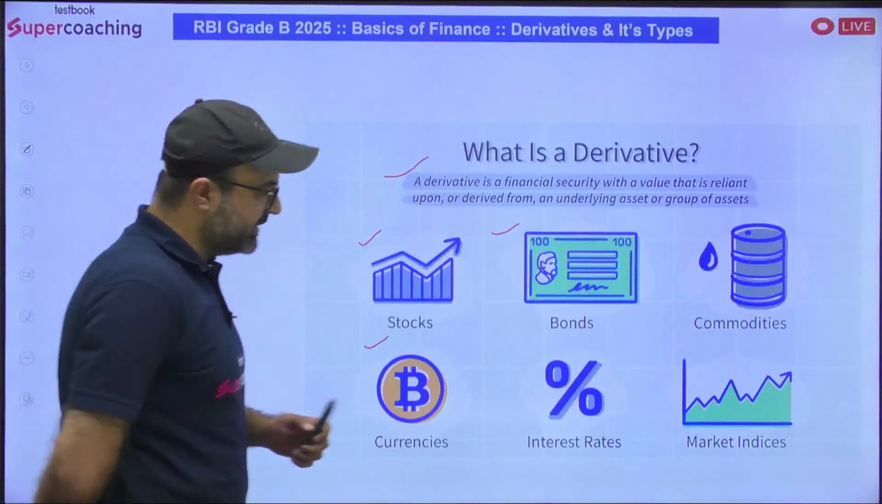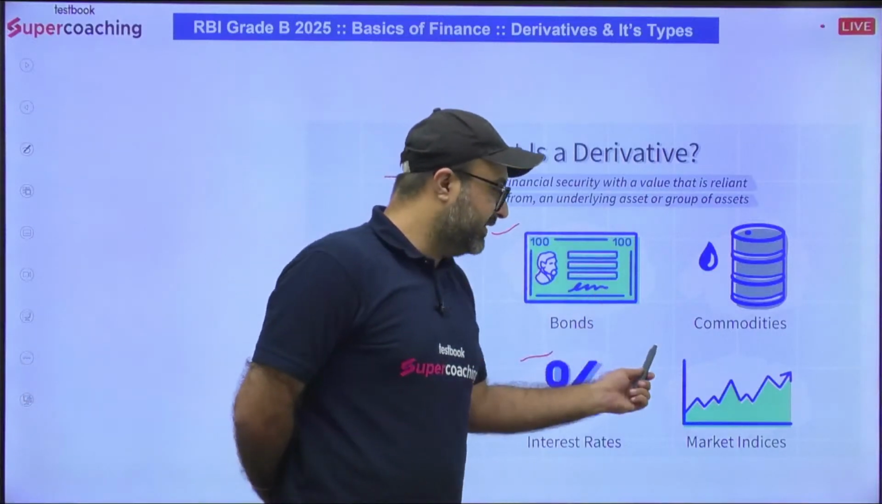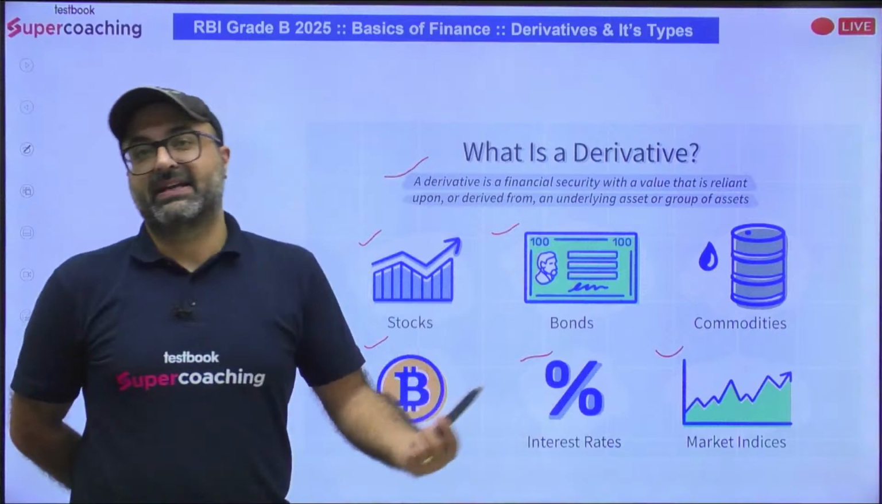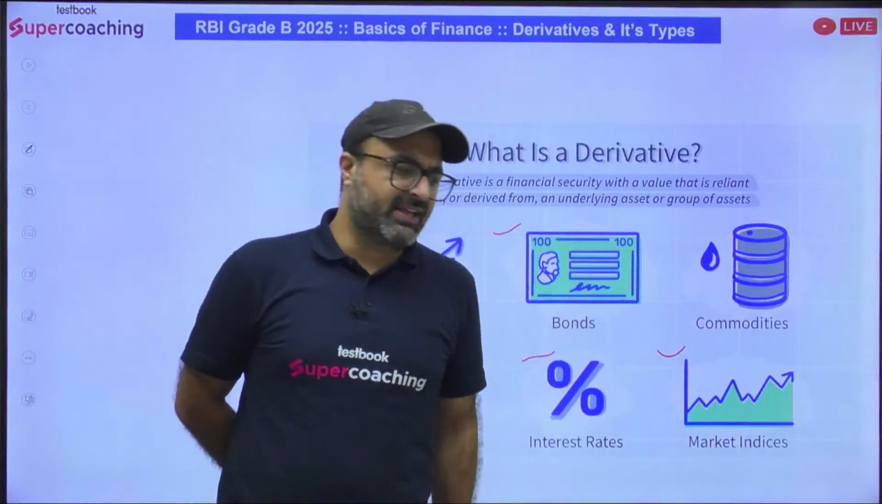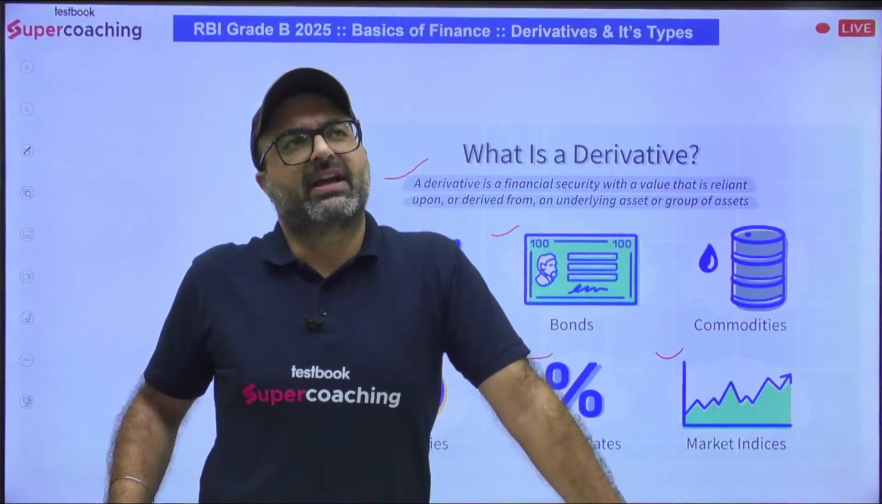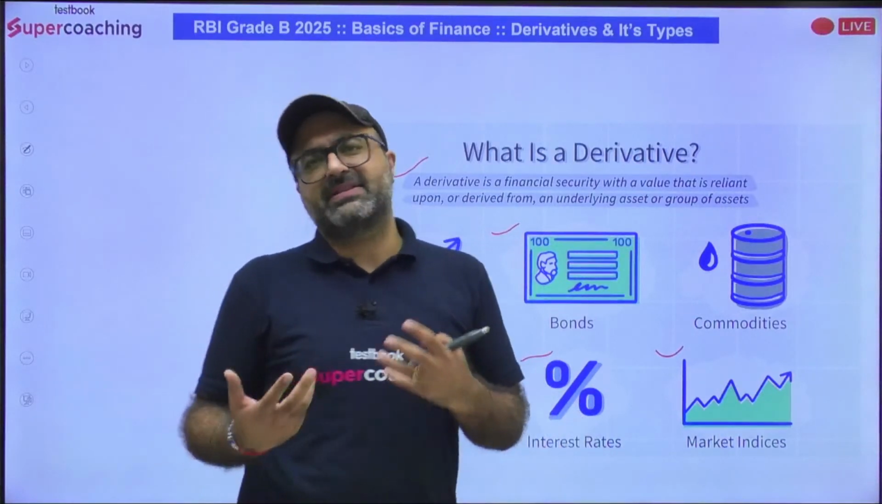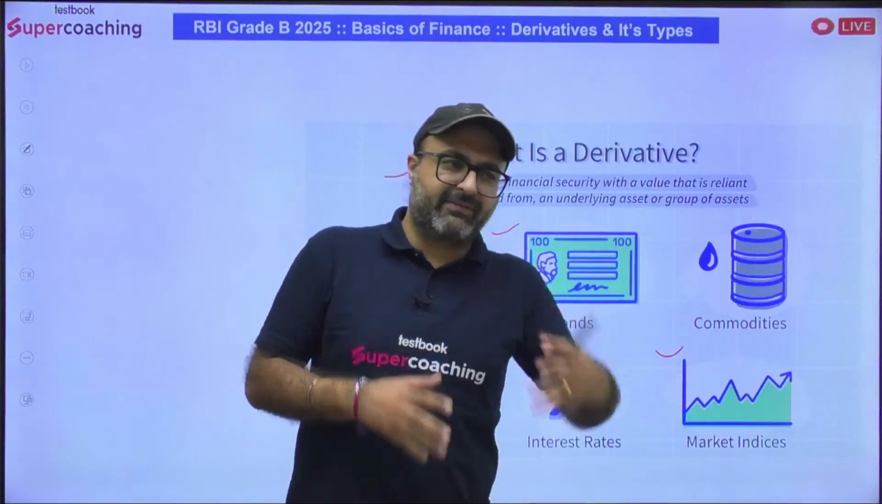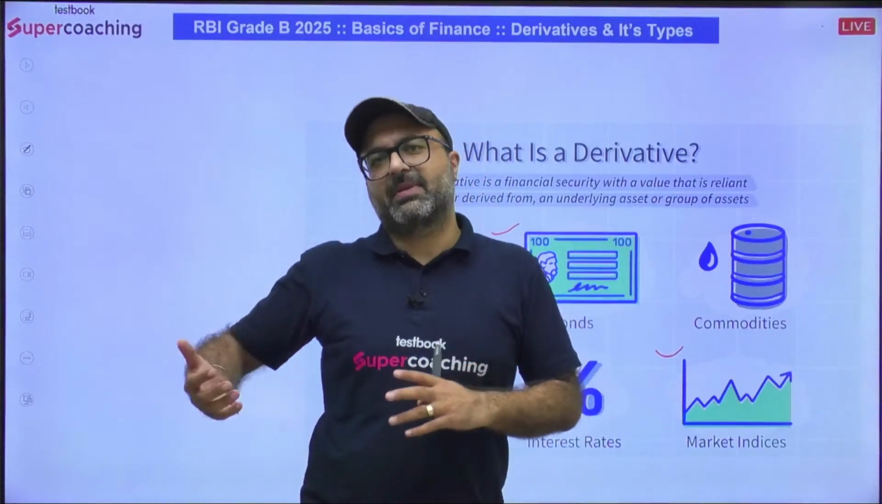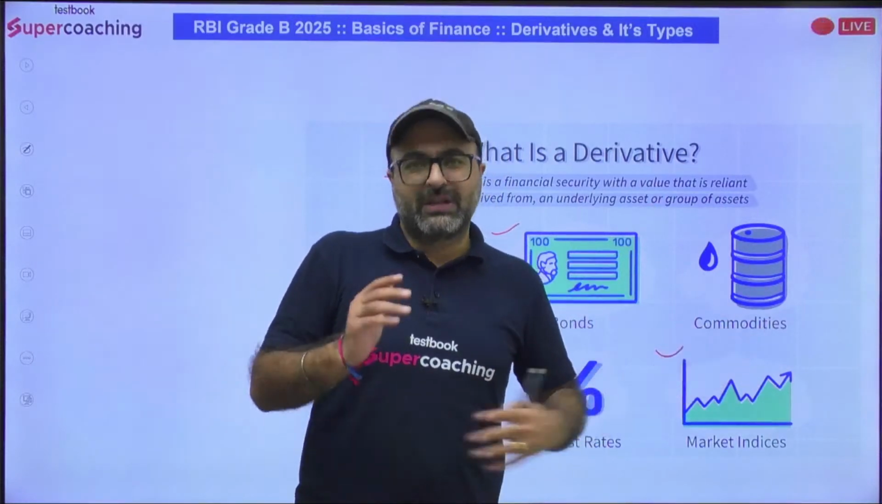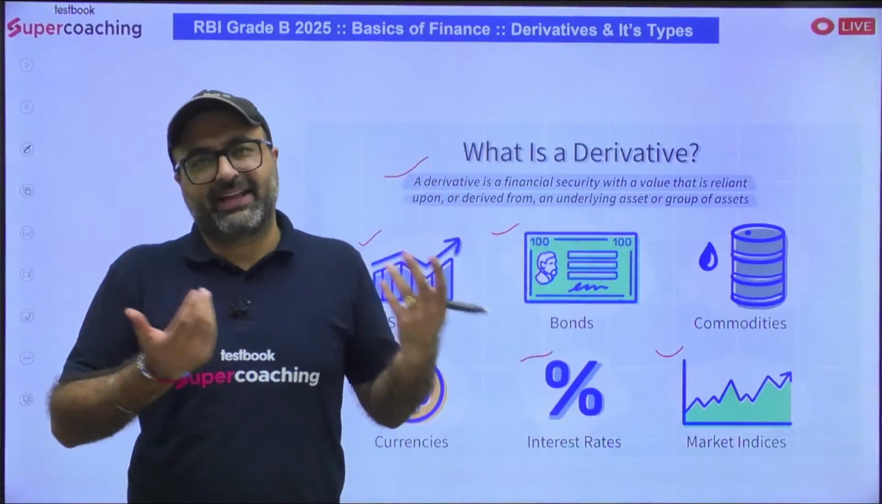We have derivatives. Then we have interest rate derivatives. We have market indices derivatives. For example, I'm signing a derivative on the basis of the NSE index, that is Nifty. On that particular basis, if I'm signing an agreement that I will be paying you this amount if the Nifty crosses this value, that is again a type of derivative itself.